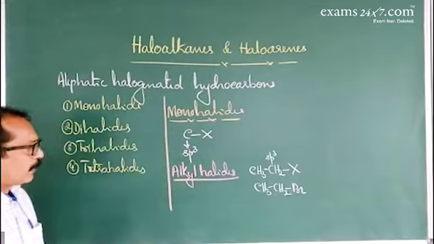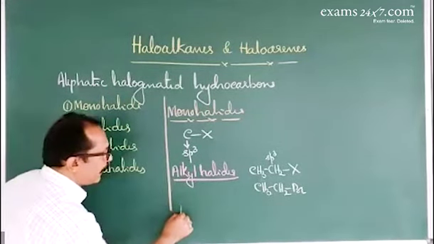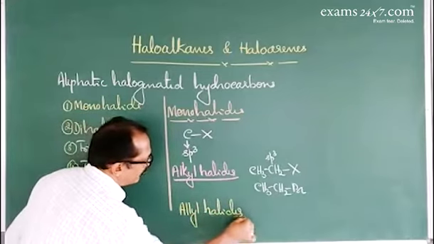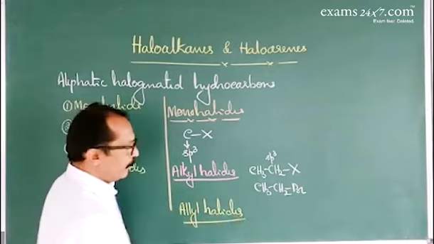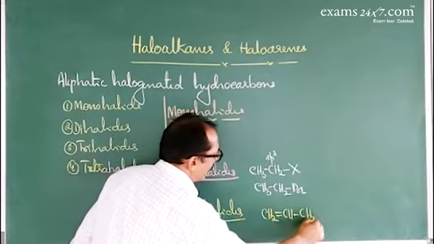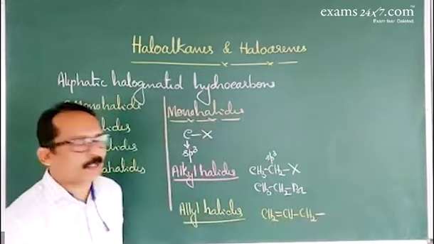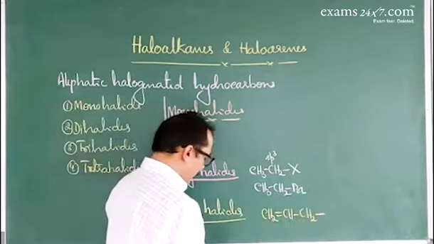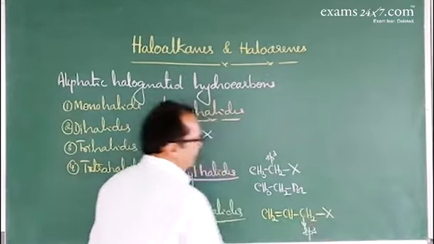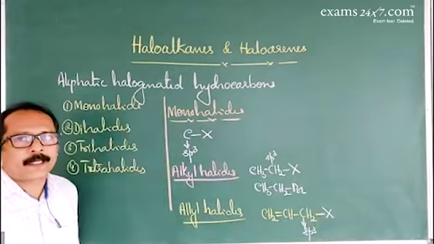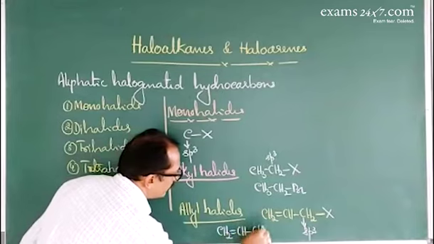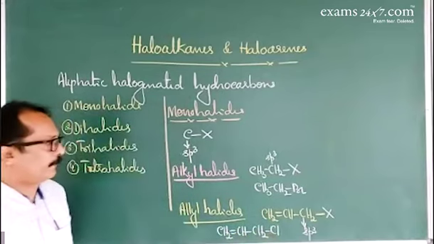Now, next one about the allyl halides. Halogen atom is attached to the allyl group. In the allyl group, sp3 hybridized carbon atom is attached to sp2 hybridized carbon. This is sp2. This one is sp3. Simple example for allyl halide is allyl chloride. CH2=CH-CH2Cl, allyl chloride.